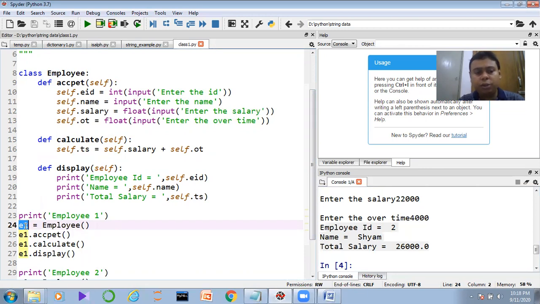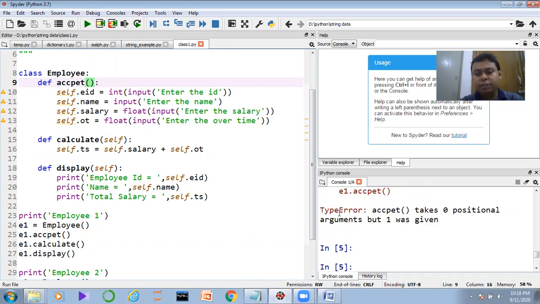So when the E1 object is calling the accept, that time, you can see we are not sending any kind of arguments, but by default an object invisibly we are defining there. So self keyword is actually able to store that thing. Now you can provide the self keyword, that is becoming the industry standard keyword nowadays. You can keep other keywords also. Now if you are asking me, if I don't give the self keyword, what would happen? You will get the error, guys.